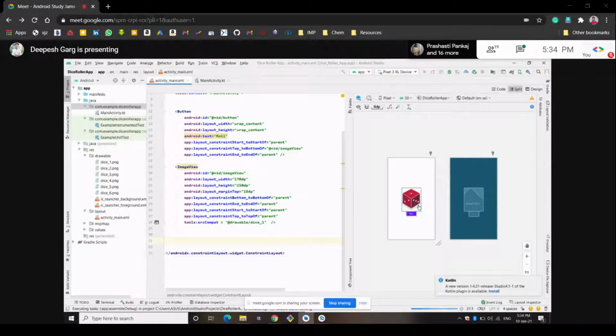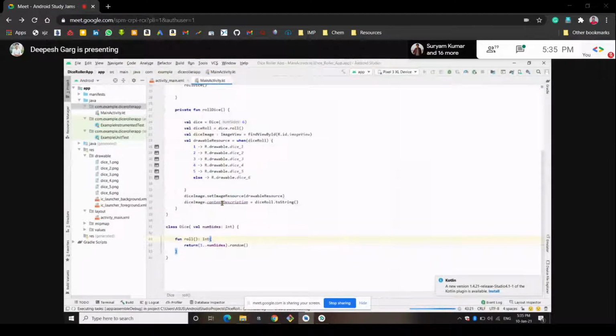I'm asking about what are the names of objects you have created. First of all we created the dice object in the main activity. Whenever the dice is rolled, it gets stored in the dice roll variable. So this dice is the object and this dice roll is the variable. Whenever we roll the app, we get some output, and it gets stored in the dice roll variable. But the object here is the dice.